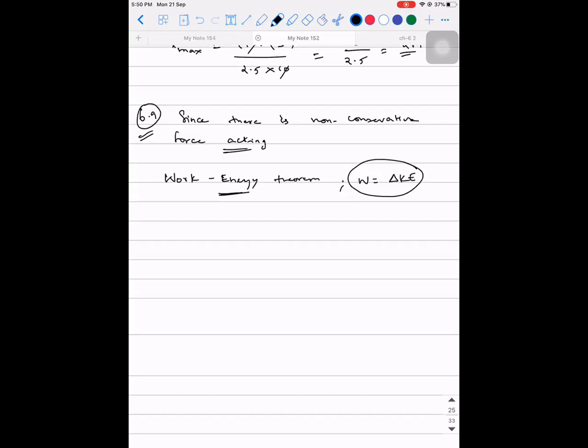I want to stress on one important point. Please make a note of it. This is where people make mistakes. Whatever I'm saying is again applicable throughout physics. So whenever there are non-conservative forces acting on the system, we can apply only work energy theorem.